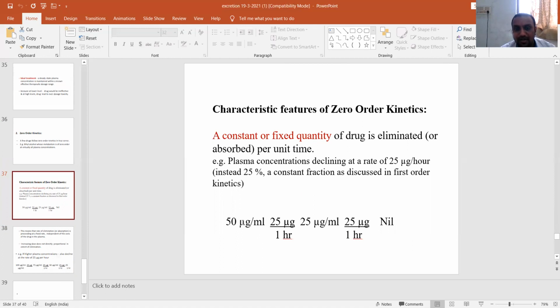For example, the initial concentration of a drug is 50 microgram per ml and the fixed quantity is 25 microgram, with a constant time of 1 hour. The drug has been reduced to 25 microgram per ml, and in the next 1 hour, the drug has been totally eliminated from the body. This is zero order kinetics. Only a few drugs obey zero order kinetics, for example ethyl alcohol.